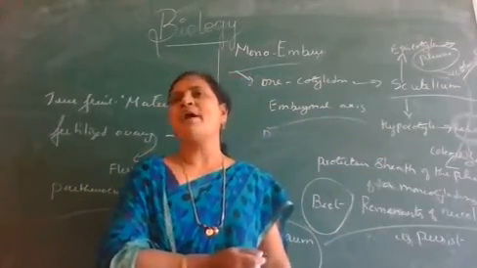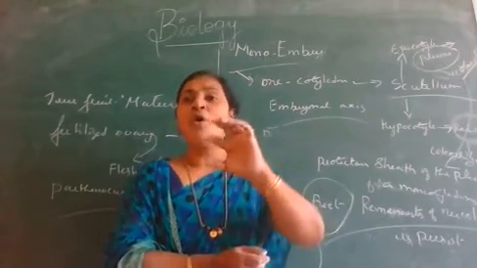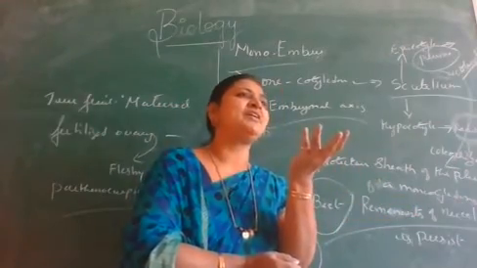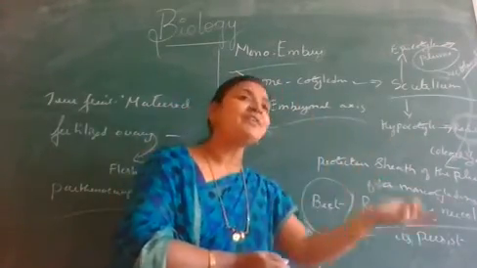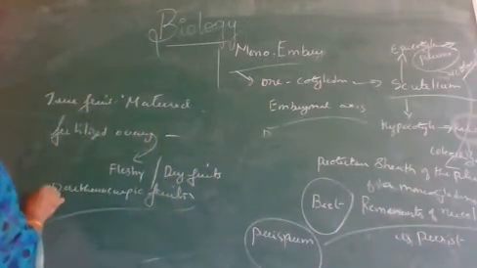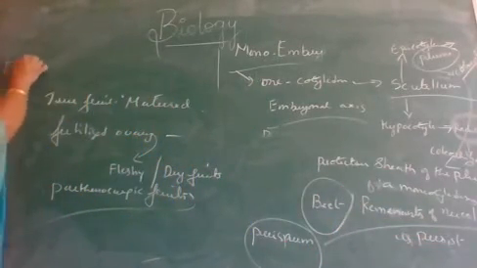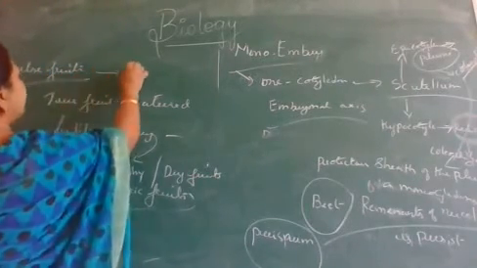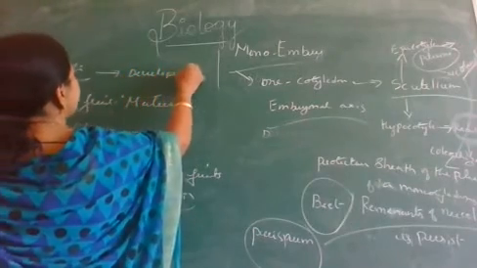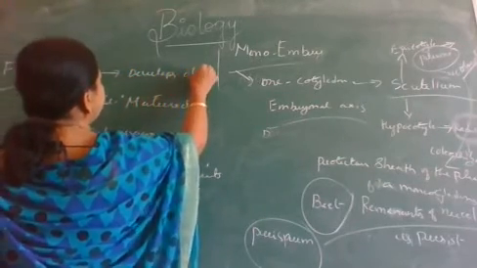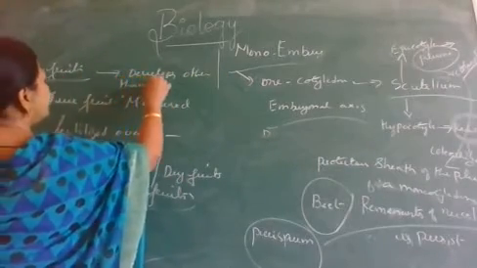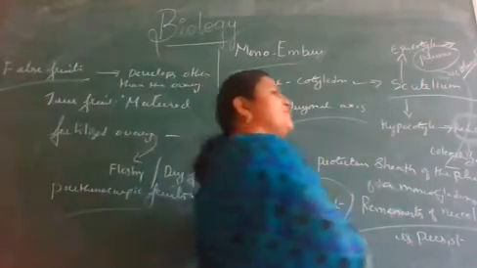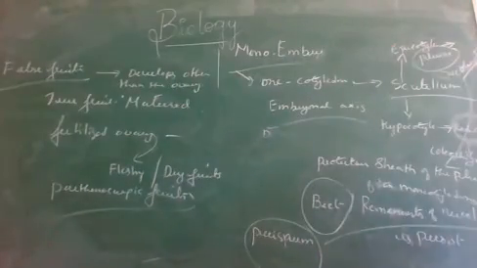Now sometimes the ovary is not edible, and the edible portion develops from something other than the ovary. Those fruits are called false fruits.